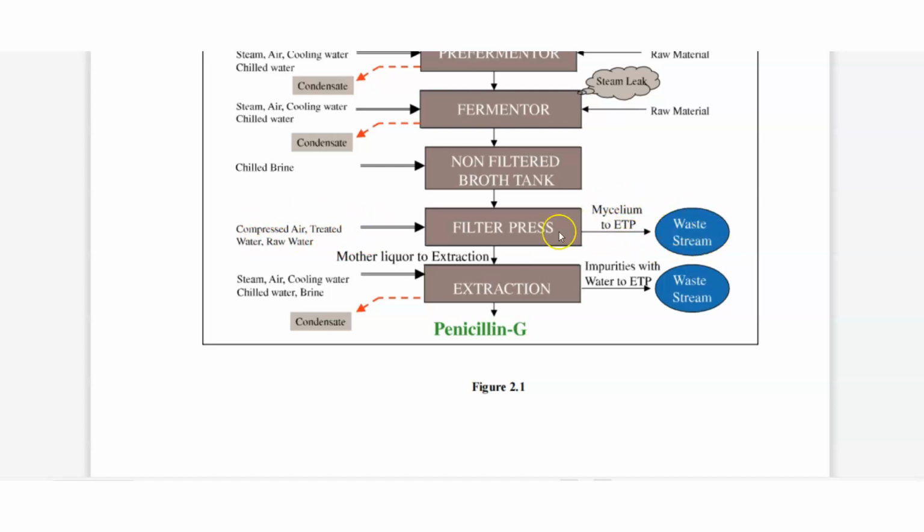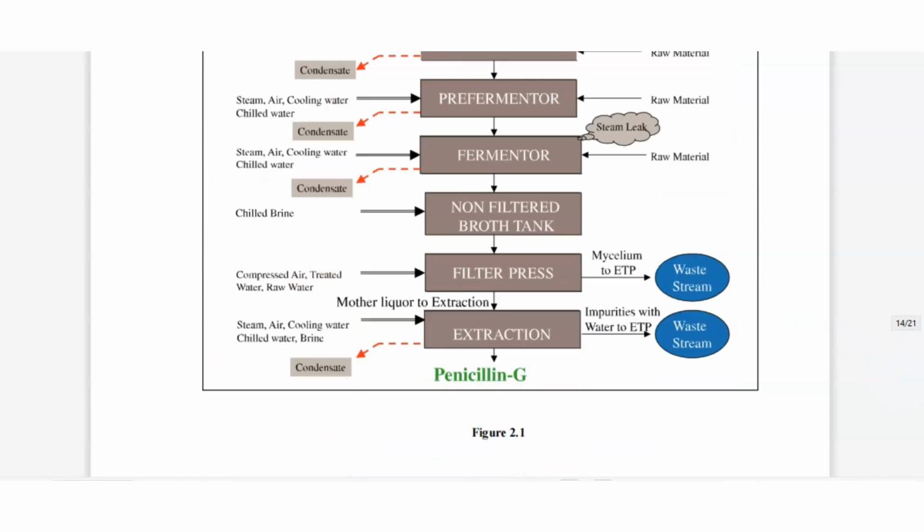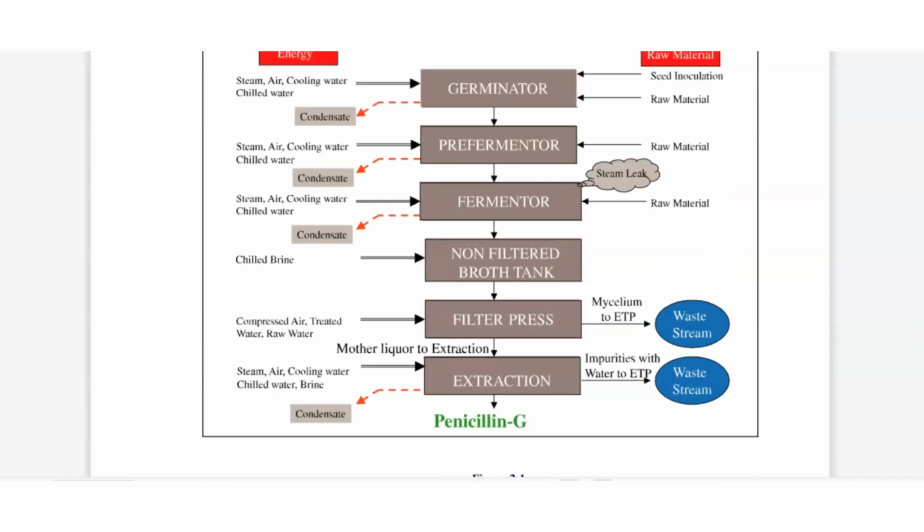Here the waste stream will go there, then it will go to extraction. In extraction also there are waste streams. Then we will get penicillin G. To construct any product, these steps are required: energy and raw material, then so many steps. This is one example. We can do so many things to view this. Okay.